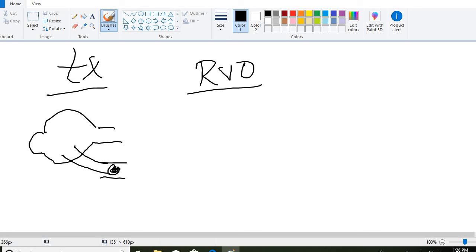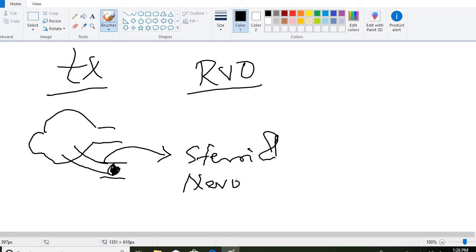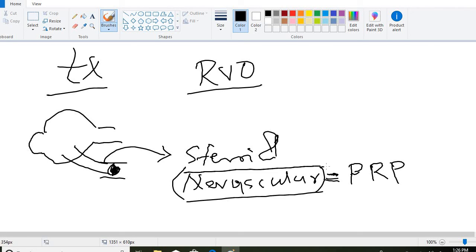There is no effective treatment in complete retinal vein occlusion, but for pain we can give steroids, and for the neovascularization which is going to happen, we can give panretinal photocoagulation to stop the progression or occurrence of new vessels.